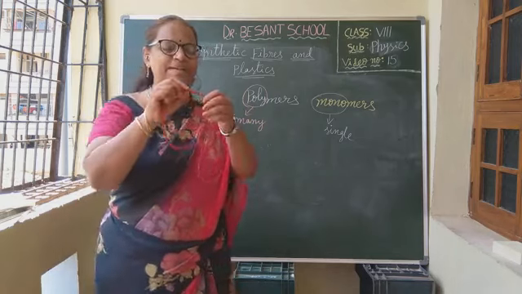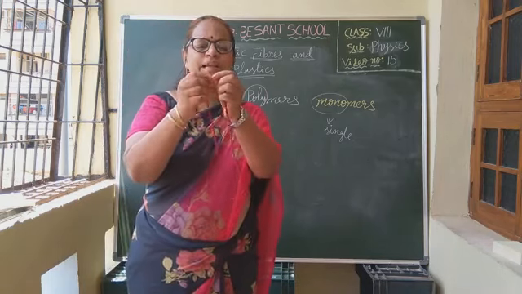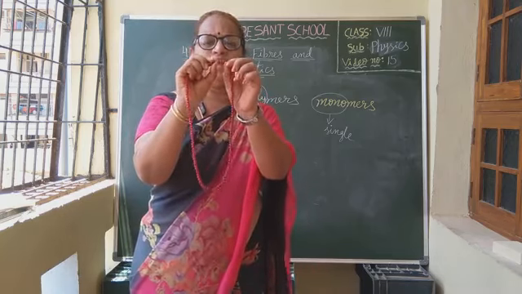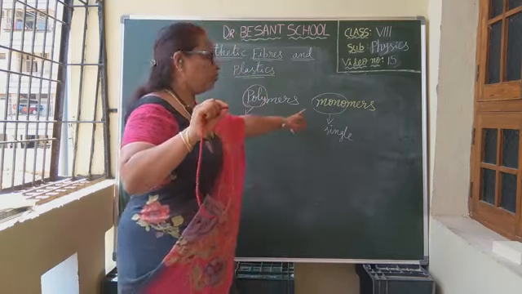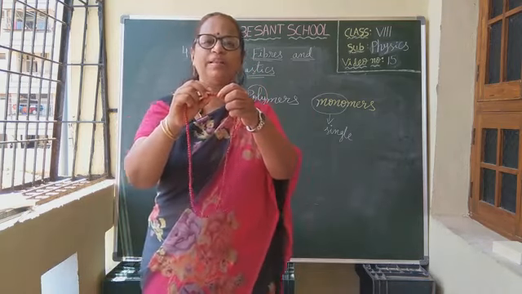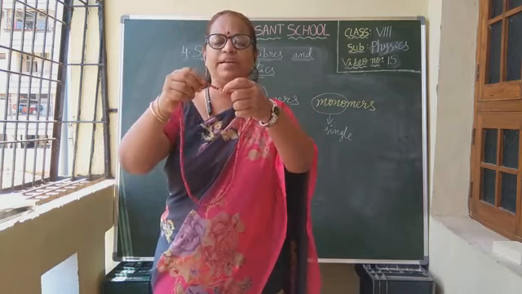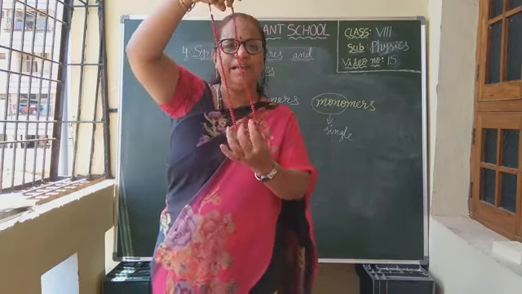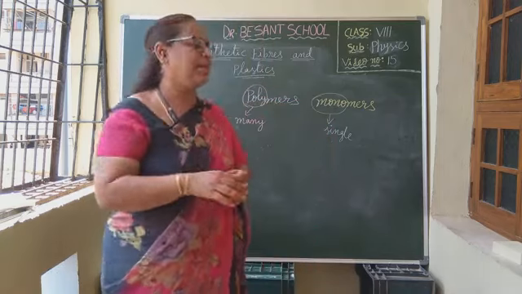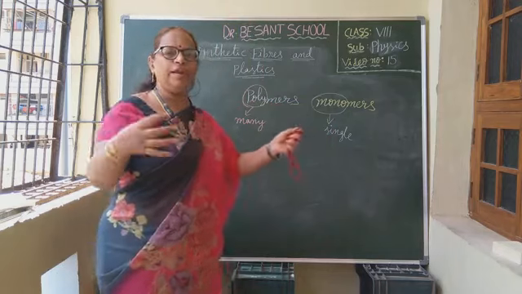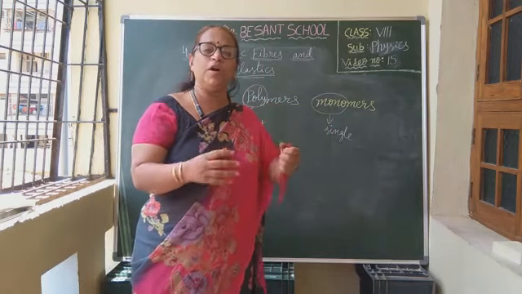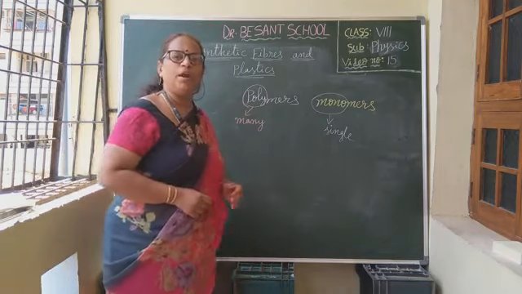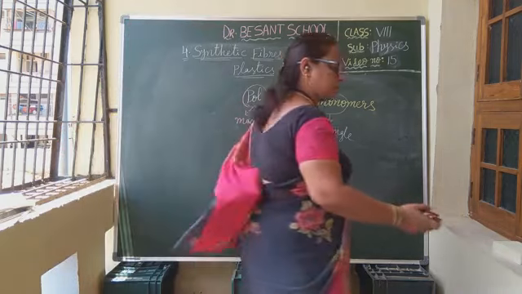Same like this bead necklace. This single bead, you observe here, is a monomer. The single bead, if you consider, is a monomer. So to prepare the necklace, many beads are joined. All these beads are joined and now it became a big necklace, isn't it? In the same way, monomers are made to join together to form a large unit. That large unit is called a polymer. These polymers are used